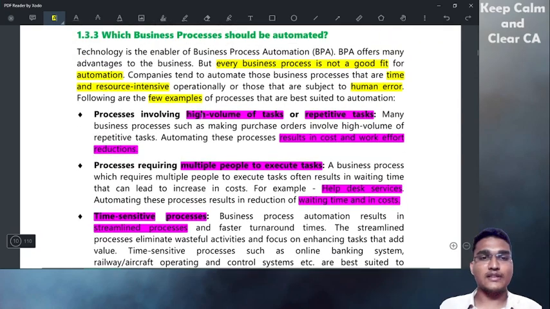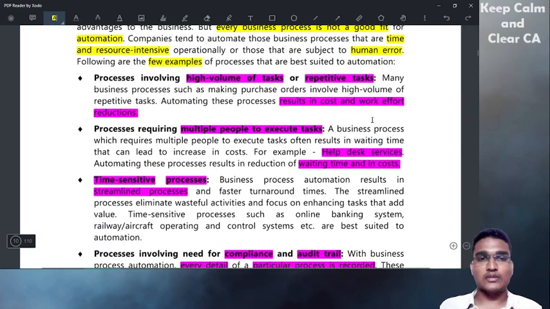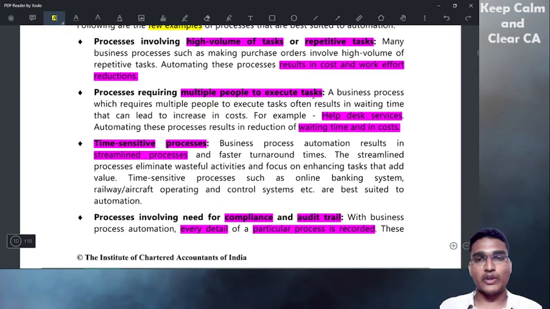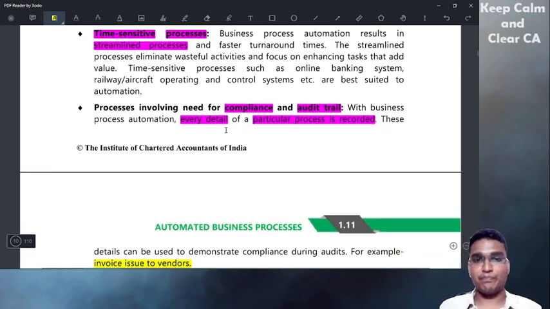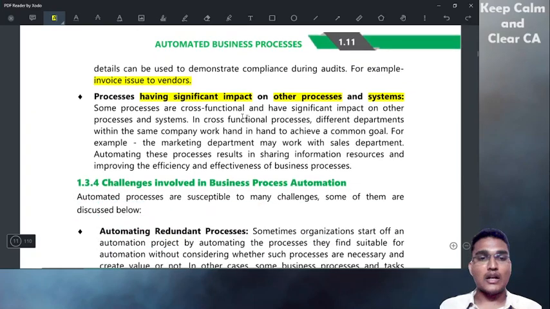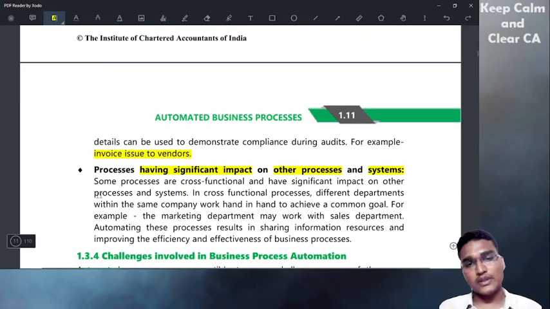What are the examples? High volume or repetitive tasks; processes requiring multiple people to execute tasks; time-sensitive processes which need to be done within a time frame; compliance and audit trails; and processes having significant impact on other processes and systems.